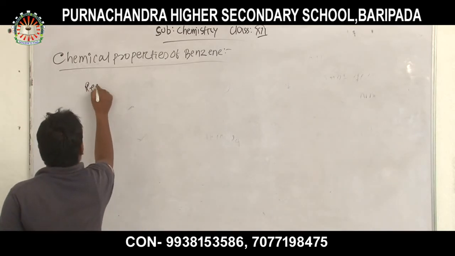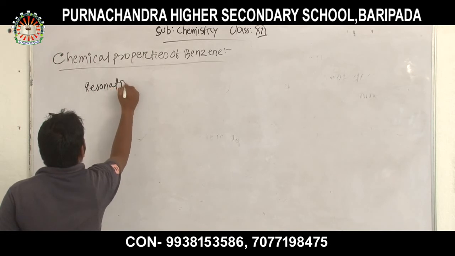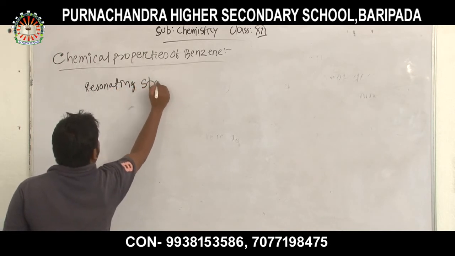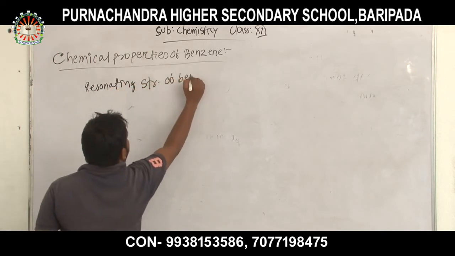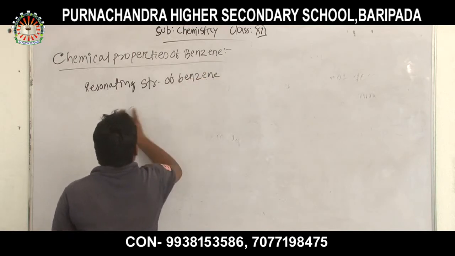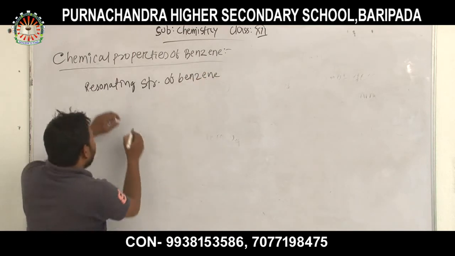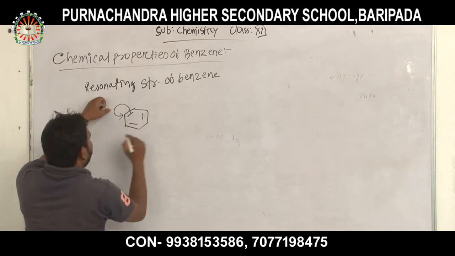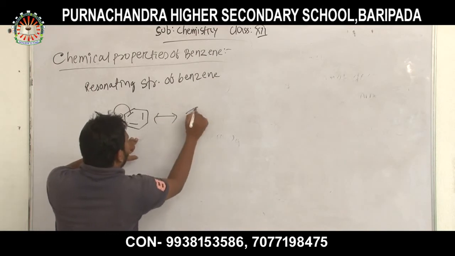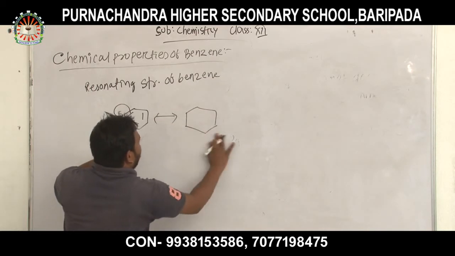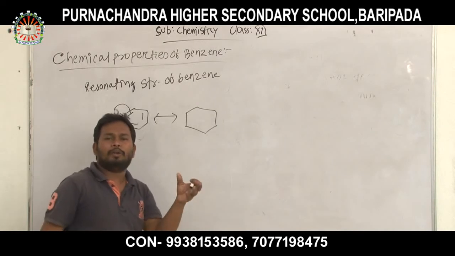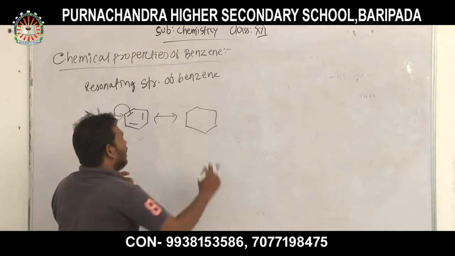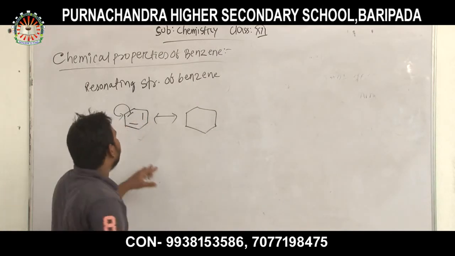Here is the resonating structure of benzene. You already know this in class 11, but today we will briefly recall what happens in resonance.